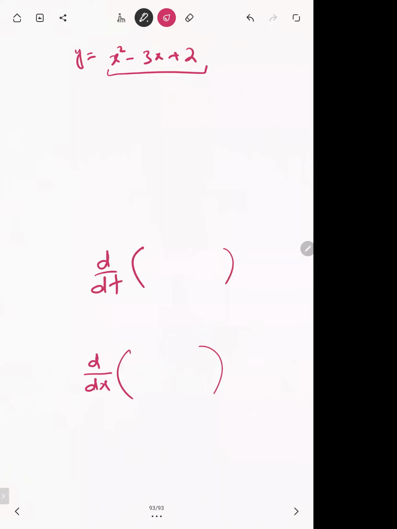If the expression is in terms of x, like x squared plus 5x minus 3, definitely you will differentiate with respect to x. If it is in terms of t, maybe t squared plus 3t plus 5, then you have to differentiate with respect to t. So it depends on the variable.